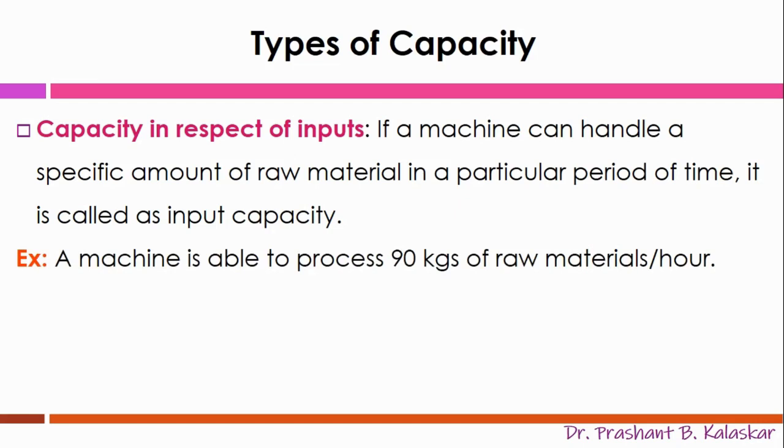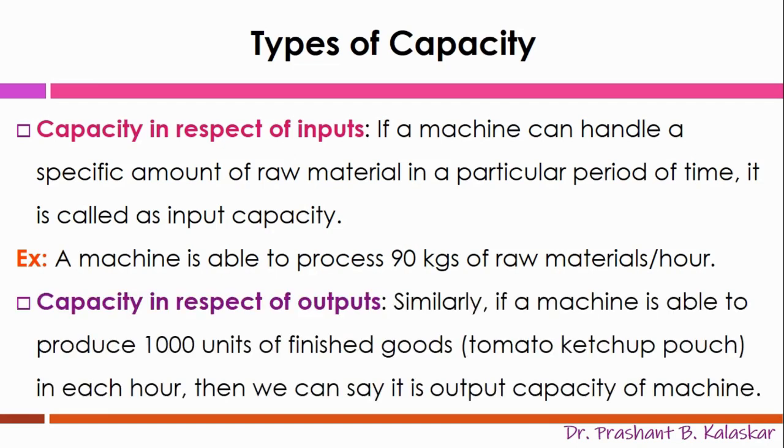Similarly, a machine which is able to process only 90 kg of raw materials per hour to produce the products, it means the input capacity of the machine is only 90 kg per hour. And similarly, if a machine is able to produce only 1000 units of finished goods, say for example tomato ketchup pouches, in 1 hour, then we can say it is the output capacity of that machine.